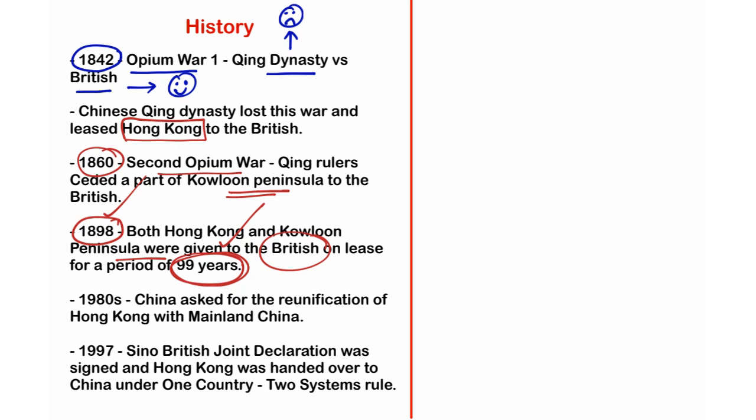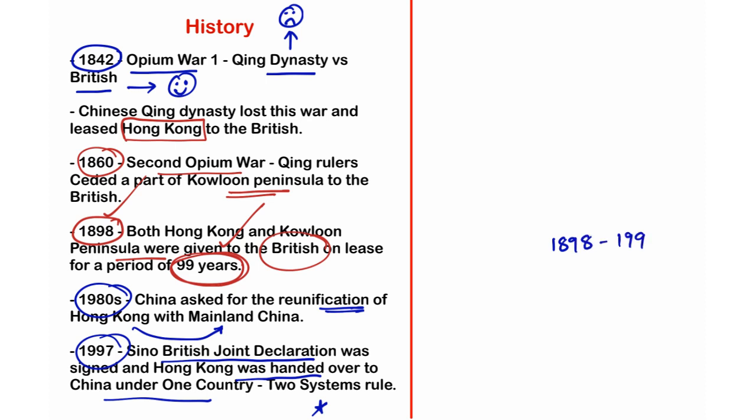By the time this lease agreement was about to end in the 1980s, China asked the British for the reunification of Hong Kong with mainland China. China pleaded with the British to give back Hong Kong to China. In 1997, they signed the Sino-British Joint Declaration, an agreement between China and the British. After the signing of this declaration, Hong Kong was officially handed over to China under the one country, two systems rule.